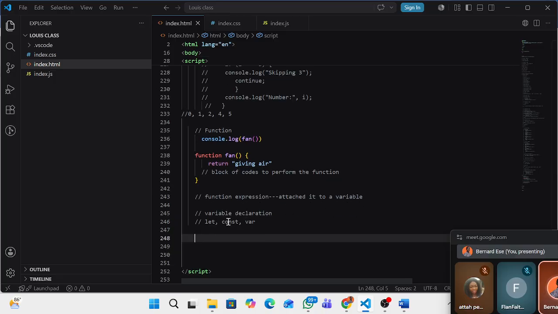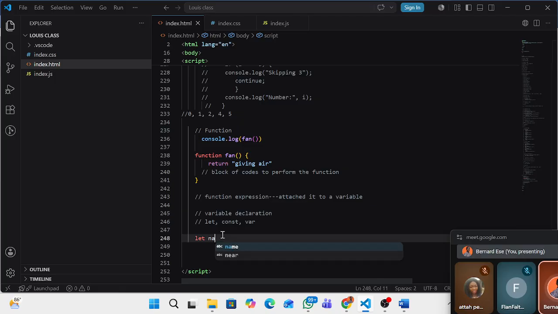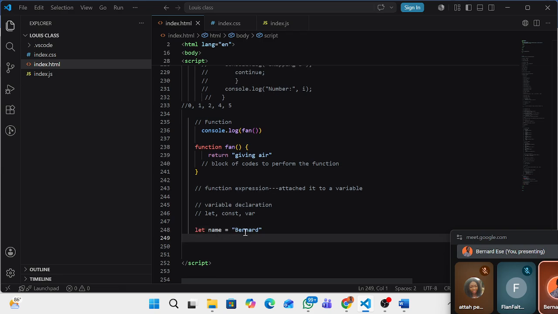So for you to initialize a variable, you have to give it a variable declaration, which is let name equal to Bernard. That's variable initialization. You have initialized this variable called name, which is you have given it a value of Bernard.